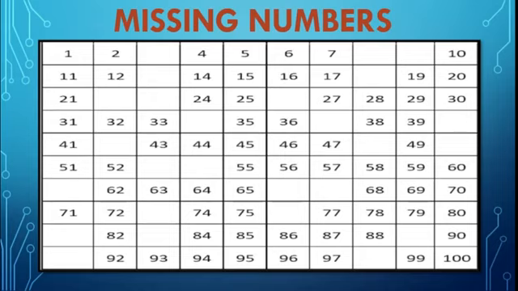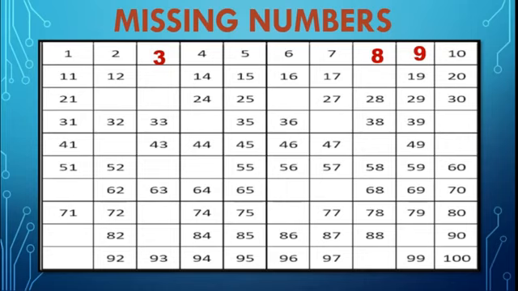Okay, here you can see the missing numbers. 1 to 100 numbers are given and some numbers are missing. Now we have to fill those boxes. See there, 1, 2, then comes 3, 4, 5, 6, 7, then comes 8, after that 9, then 10.